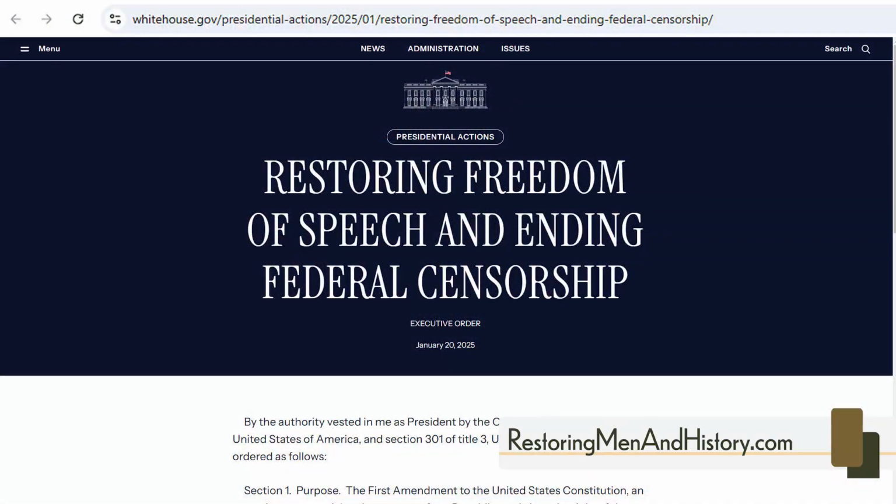By the authority vested in me as president by the Constitution. Let's just go into the purpose. The First Amendment of the United States Constitution, an amendment, he says, essential to our republic. That's right. It's essential to the success of our republic. And enshrines the right of you, the American people, to speak freely in the public square without what? Without government interference. Again, this is not for private companies. This is restraining the federal government.